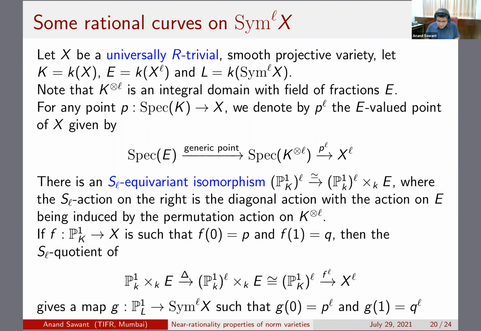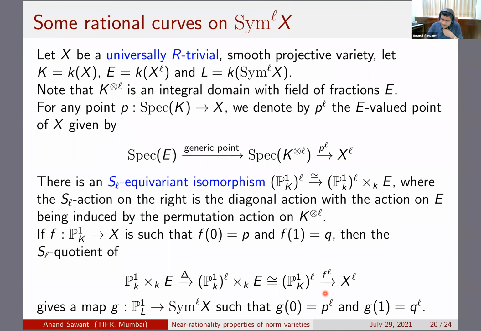And now, of course, you start with a P1 defined over the function field, which say joins P to Q. Then you can do this construction. You take the product of F with itself L times to get this one.